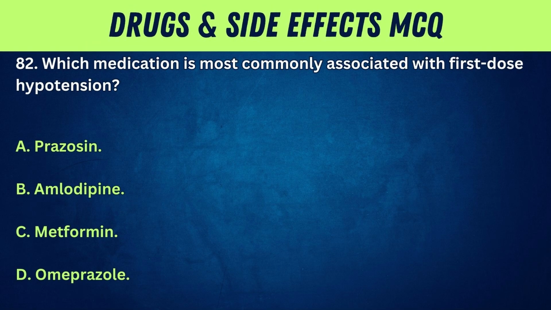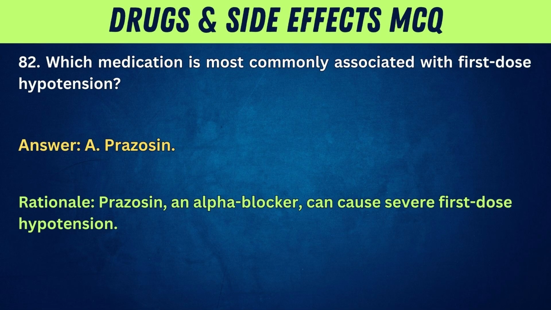82. Which medication is most commonly associated with first-dose hypotension? A. Prazosin. B. Amlodipine. C. Metformin. D. Omeprazole. Answer: A. Prazosin. Rationale: prazosin, an alpha blocker, can cause severe first-dose hypotension.